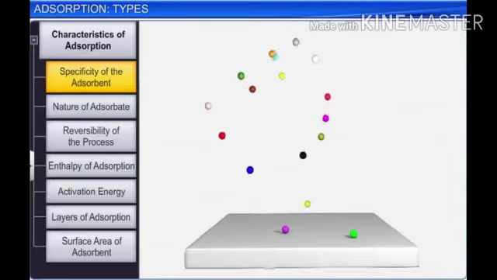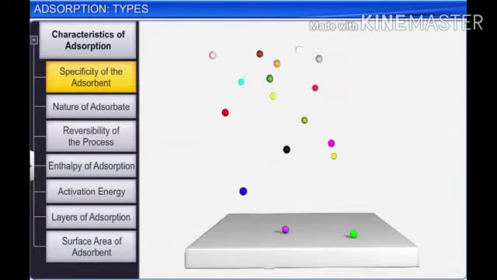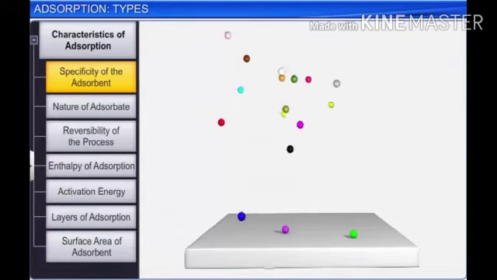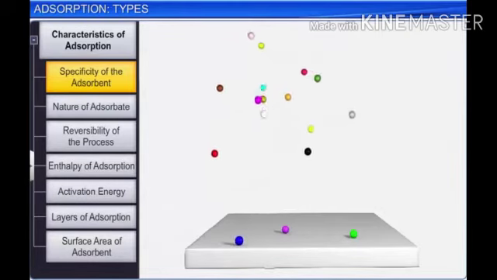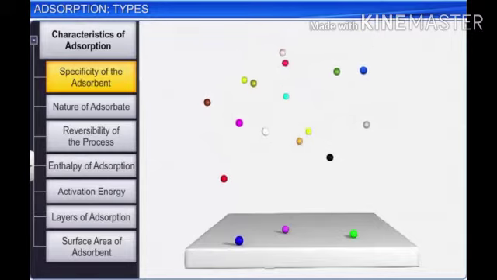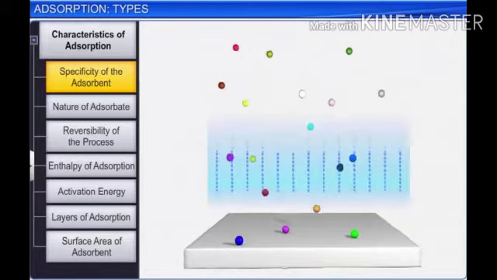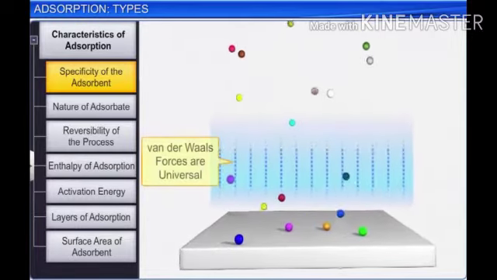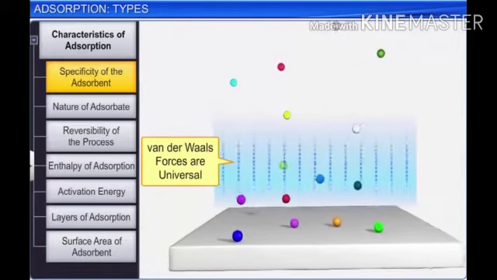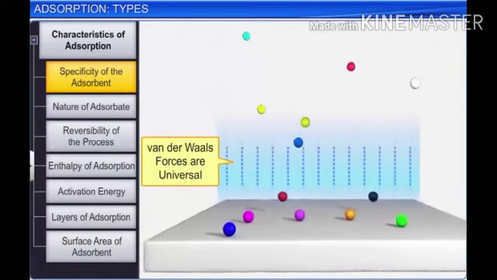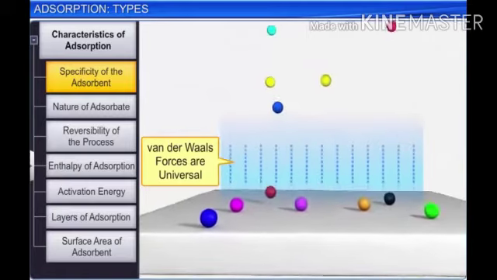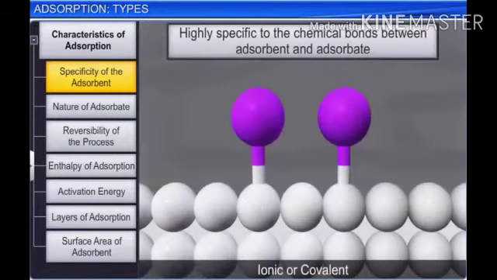In physical adsorption, the surface of the solid adsorbent does not have any specific preference for a particular gas or adsorbate, because van der Waals forces that act on the adsorbent or adsorbate are universal in nature.